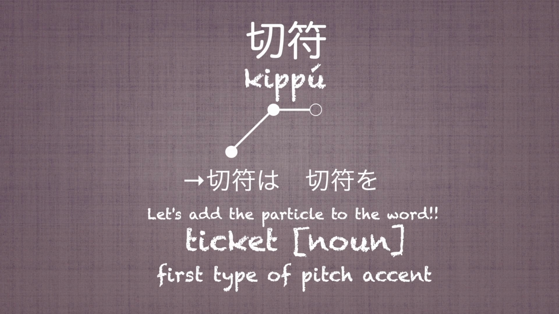Kippu, it means ticket in Japanese. There's no accent kernel in the word. This word is classified under the first type of pitch accent. Let's add a particle to the word. Kippu wa, kippu o.